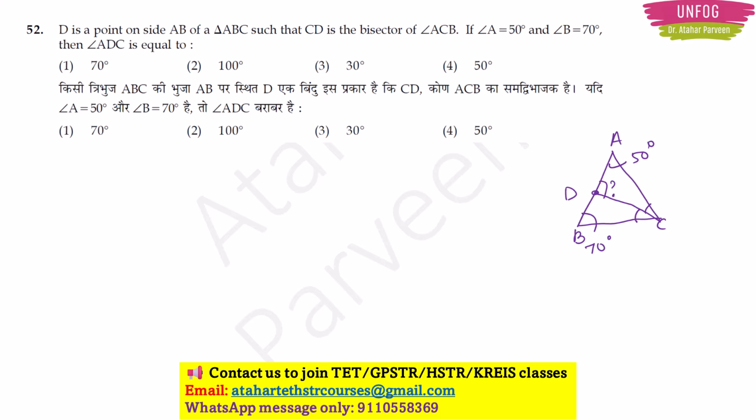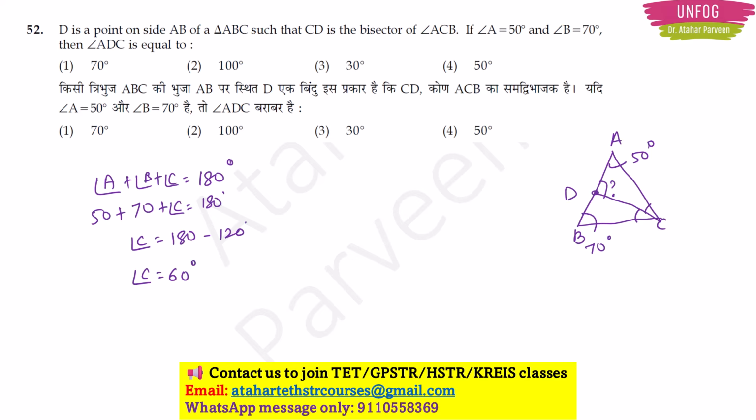Now this is very simple. Angle A plus angle B plus angle C, the sum of the angles of a triangle, is going to be 180 degrees, right? Angle A and angle B are given, so with this I can easily find angle C. So angle C is equal to 180 minus 120, which is 60 degrees.